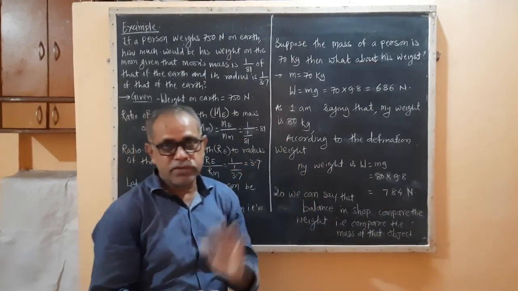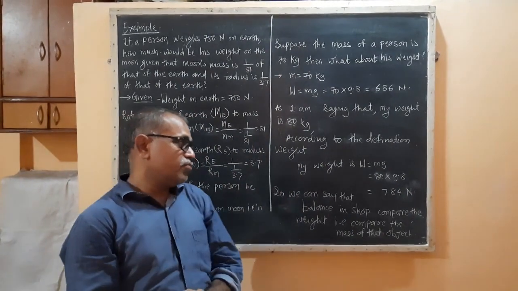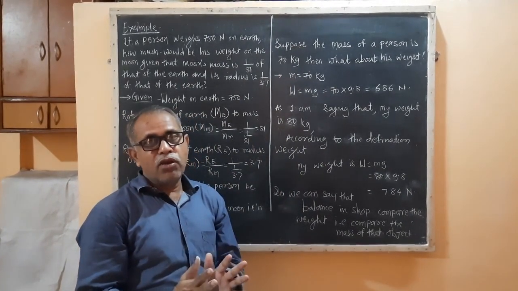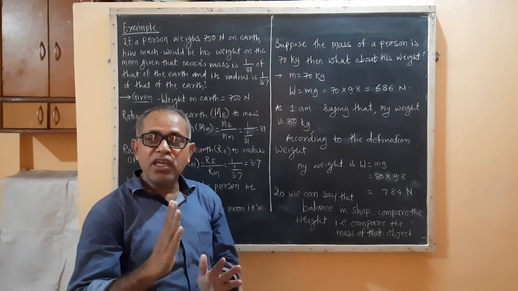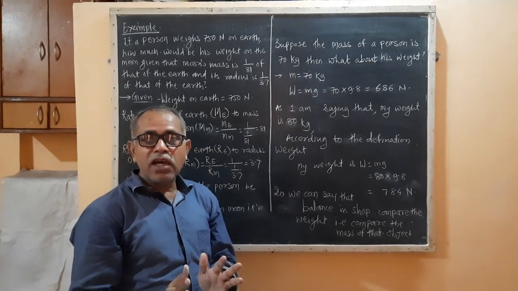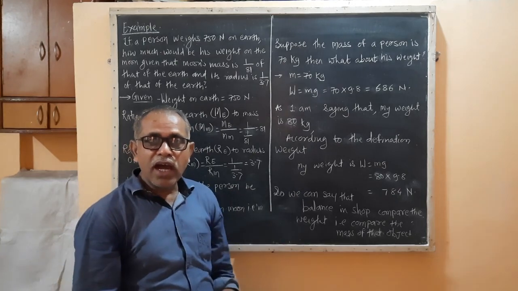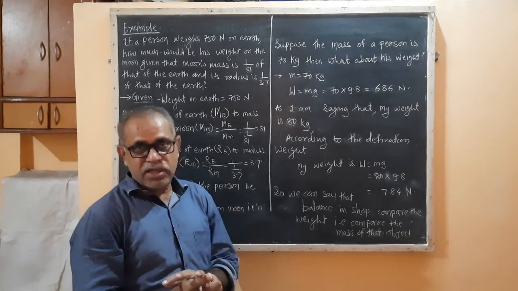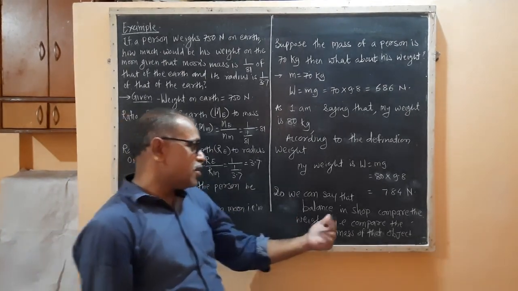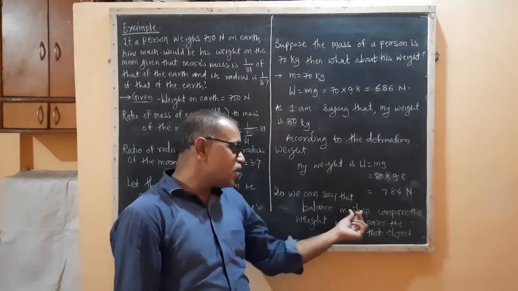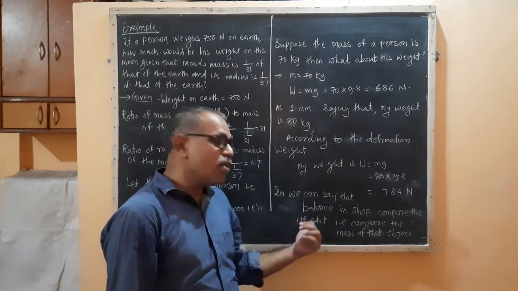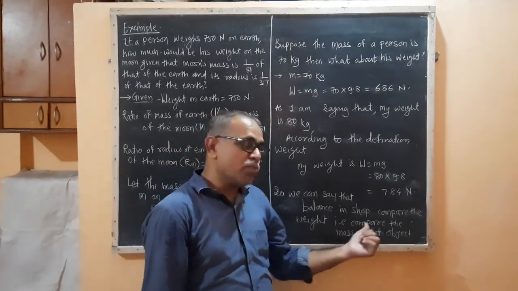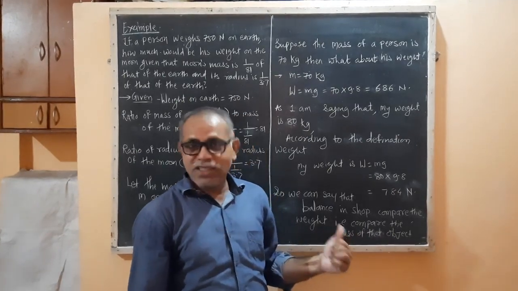But we always say weight in kg. As I say my weight, actually I am saying my mass. Is it clear? A balance in a shop is comparing the weight, but actually it is comparing the mass of that object.